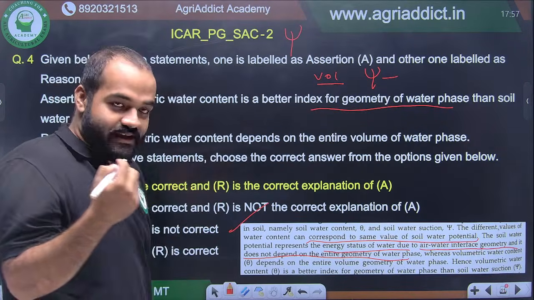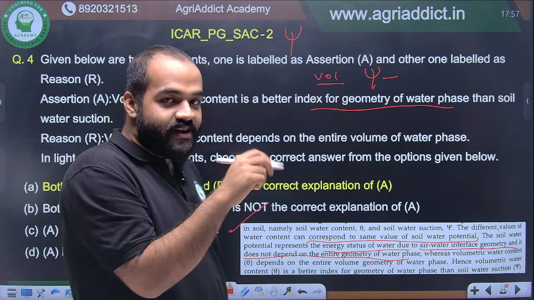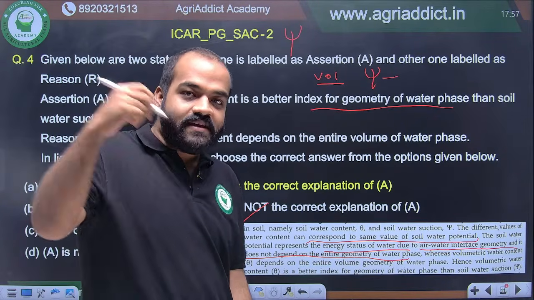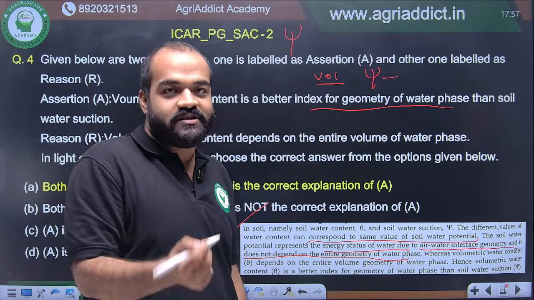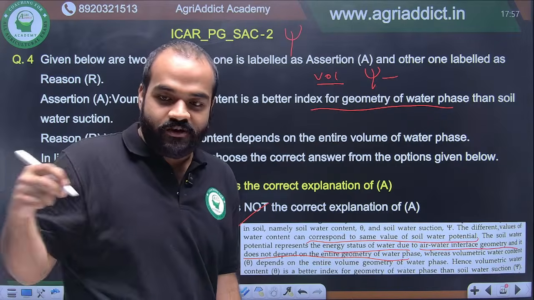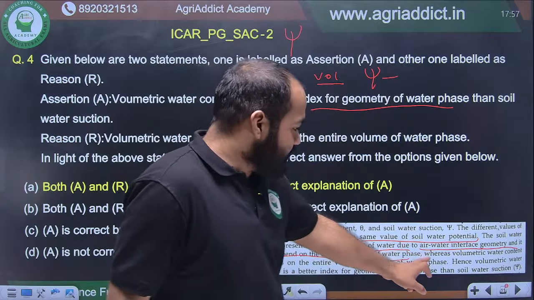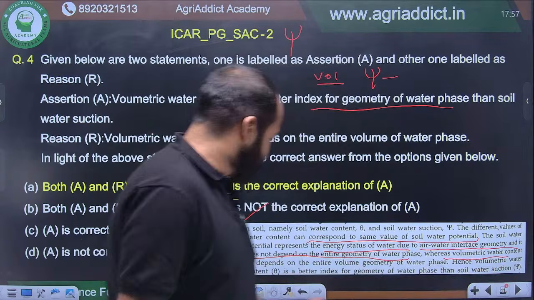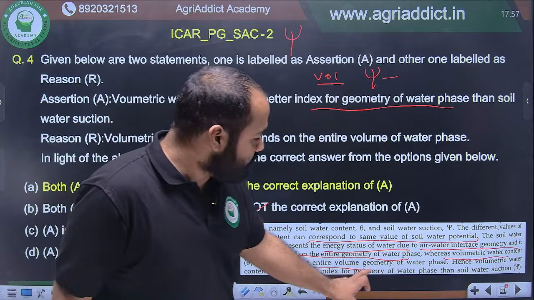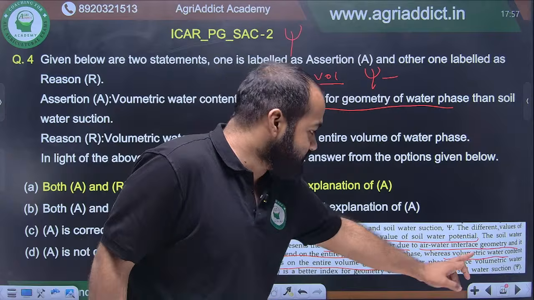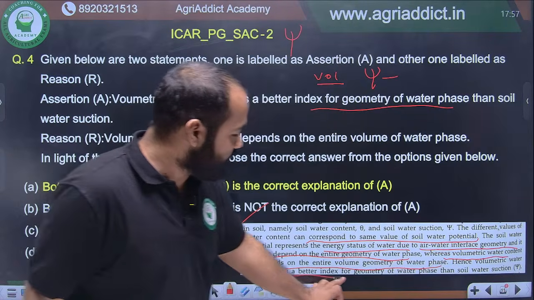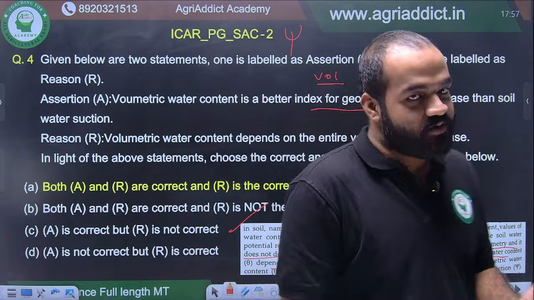And as a reason, this psi value is highly variable. There can be many volumetric contents of water which can be denoted by the same psi value depending on the various types of soil. Whereas volumetric water content depends on the entire volume geometry of water phase. Hence, volumetric water content is a better index for geometry of water phase than soil water suction.